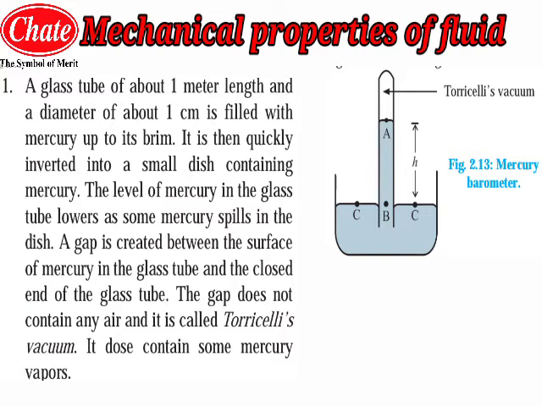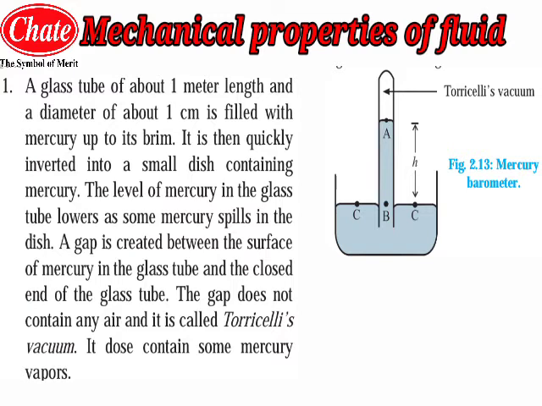Now a gap is created. You can see the gap between the upper surface of the mercury in the glass tube and the closed end of the glass tube.